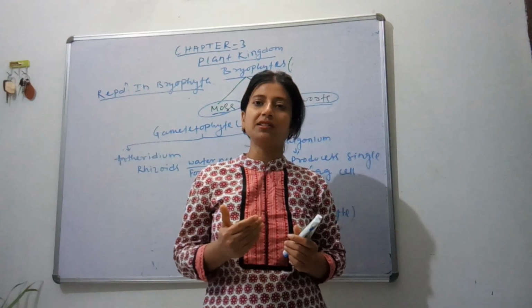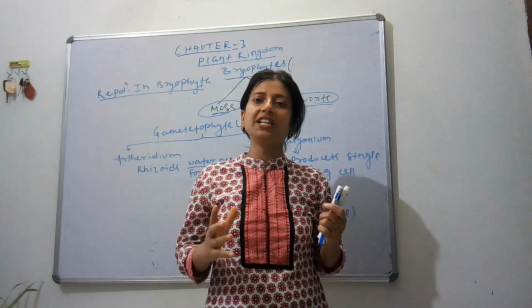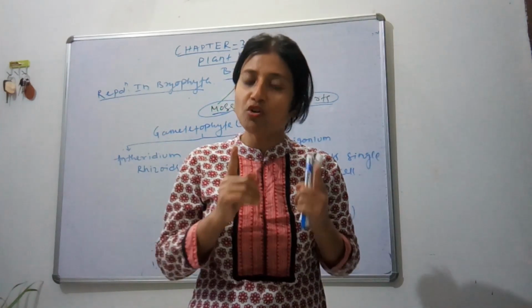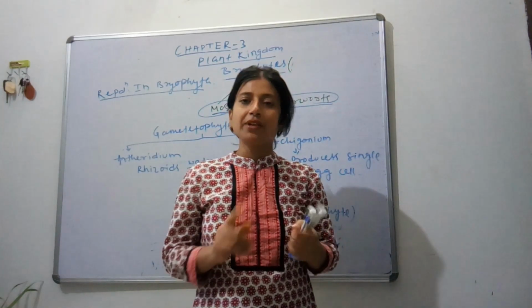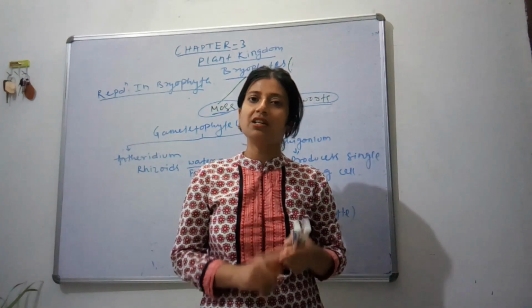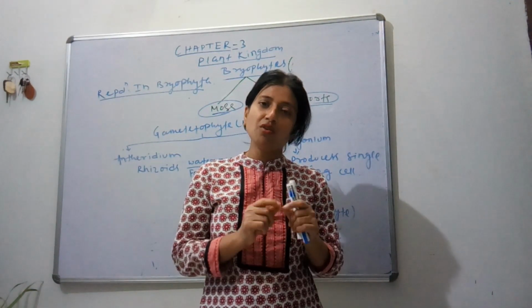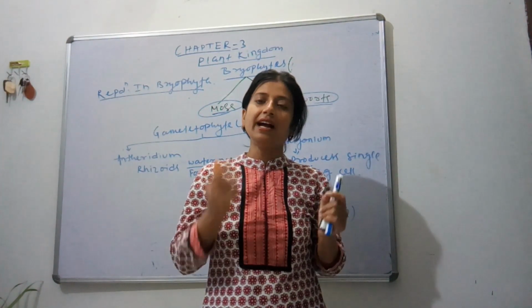Their plant body is not so much differentiated. Remember, bryophytes have no true root, no true stem, no true leaf, but they have root-like, stem-like and leaf-like structures for doing various activities.